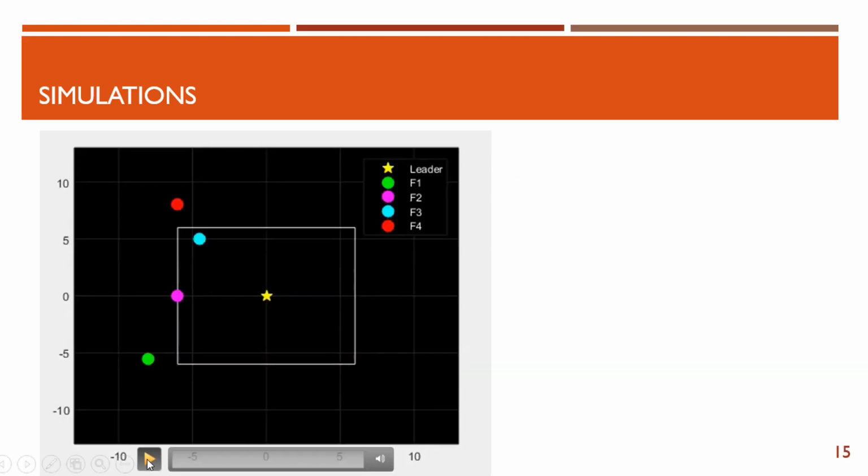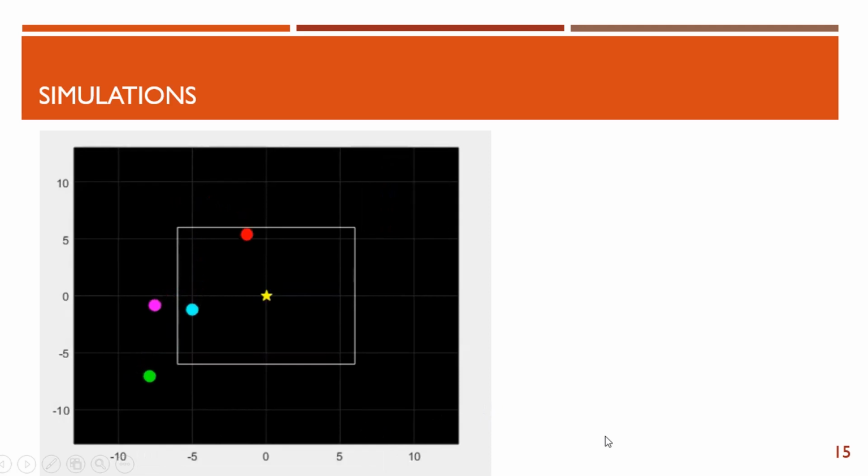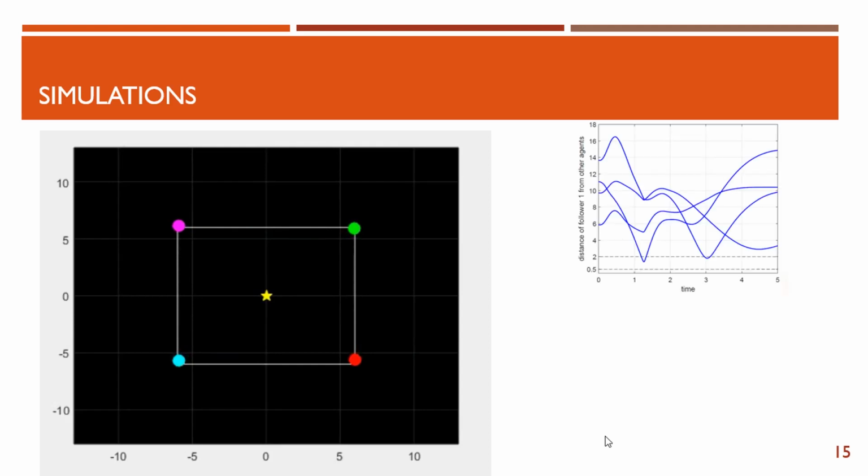So here is a simulation result in which the agents start from the initial condition, avoid the collision, and eventually reach their desired positions to make a square pattern around the leader. So here is the distance of follower 1 with respect to all other agents, and we can see that the collision is avoided since the distance between the agents is always greater than 2 times the protection radius.